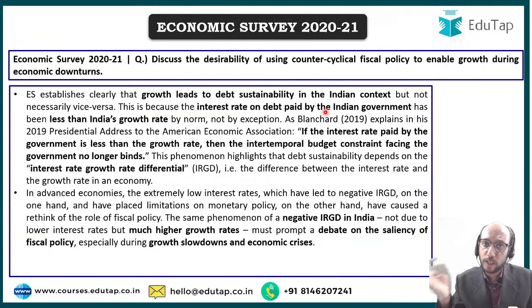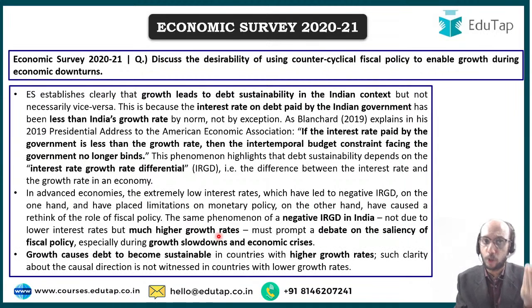So if government of India were to take on debt and were to undertake good spending, good infrastructure creation, good capital outlays, right, that would be considered very, very good. That would be considered very desirable. So I've told you about negative IRGD in India. Why? Because we have much higher growth rates. Therefore, fiscal policy can afford to spend money, government can afford to spend money during growth slowdowns and economic crisis.